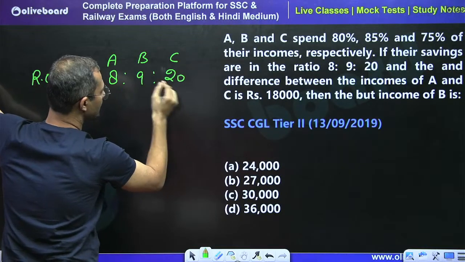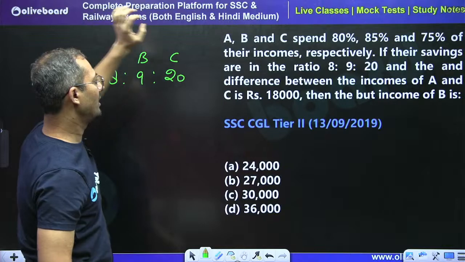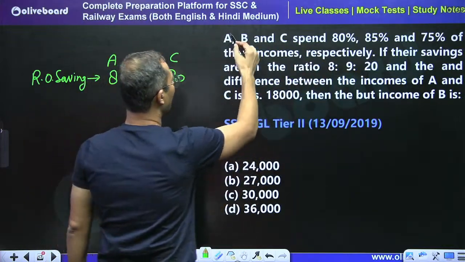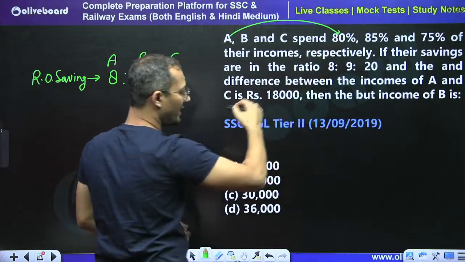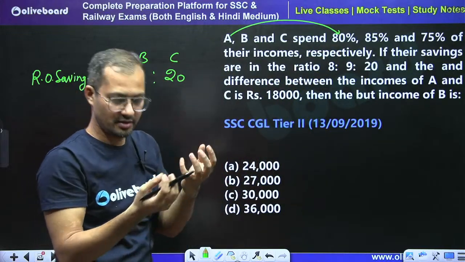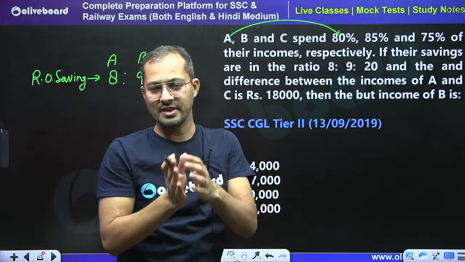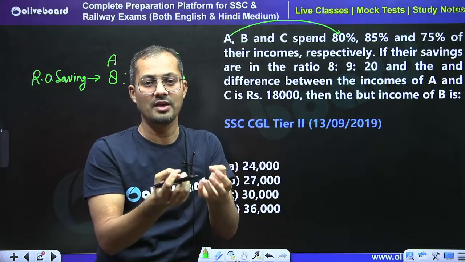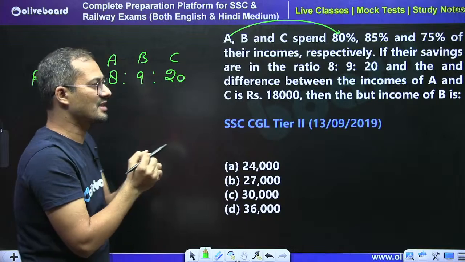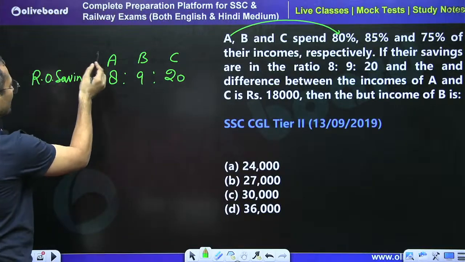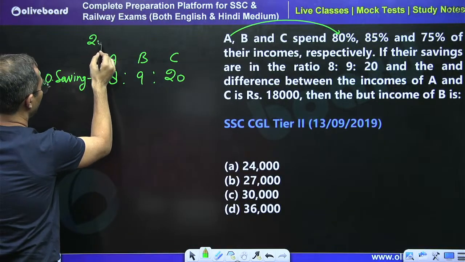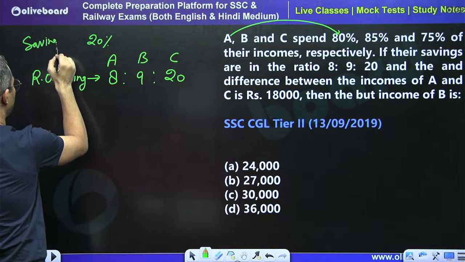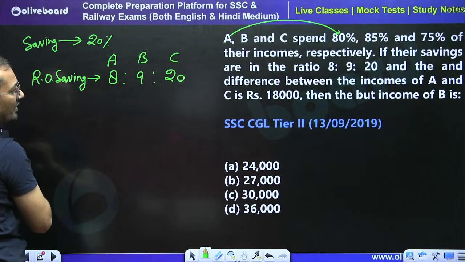8:9:20. The question is saying ABC spend 80%, so A spends 80% of his income. It means in percentage he is going to save 20% of his income. So we can say that A is saving 20%, so saving in percentage is 20%.